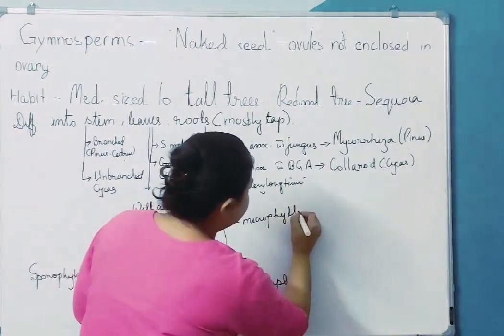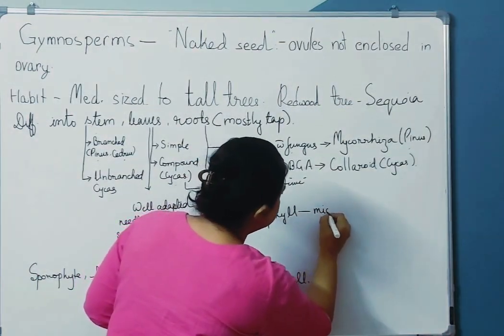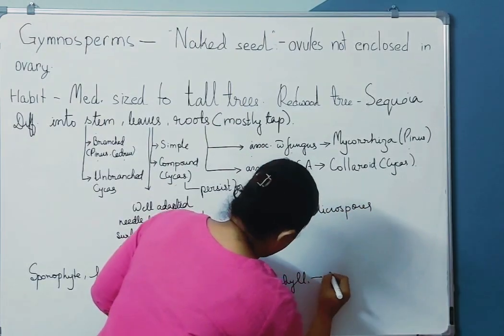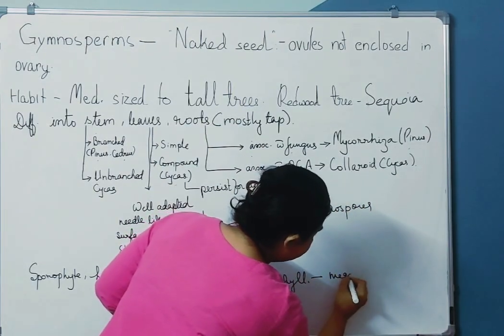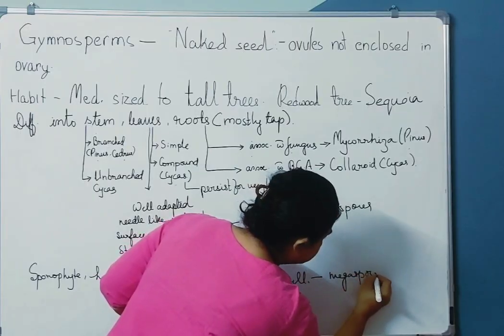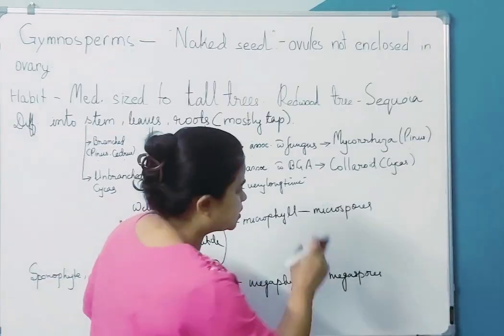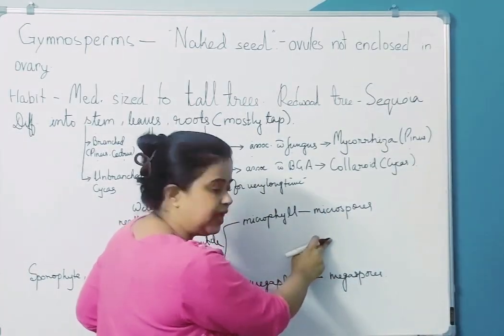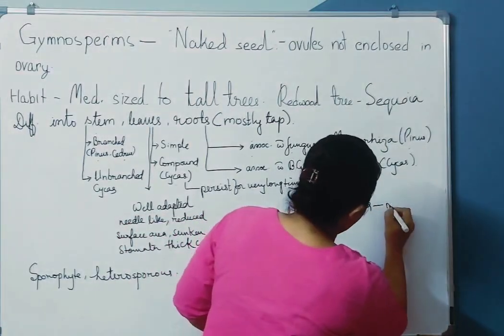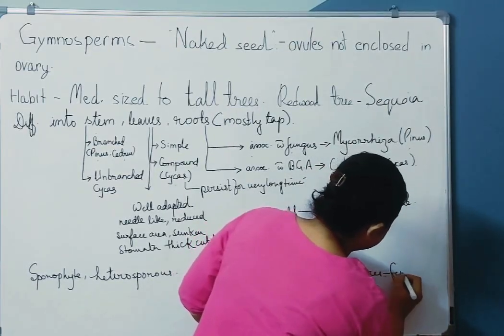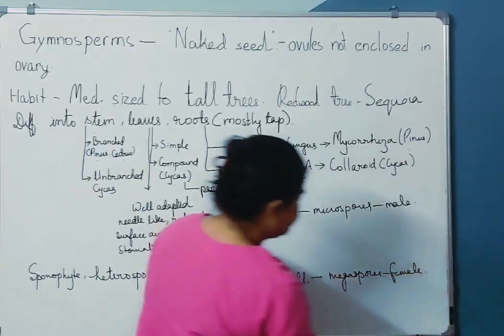Microphyll है तो they will give rise to microspores. Megaphyll है तो they will give rise to megaspores. Clear? अब microspores, micro means what? This is going to represent the male. So this is the male gamete यहाँ से होगा, female gamete यहाँ से होगा, right?